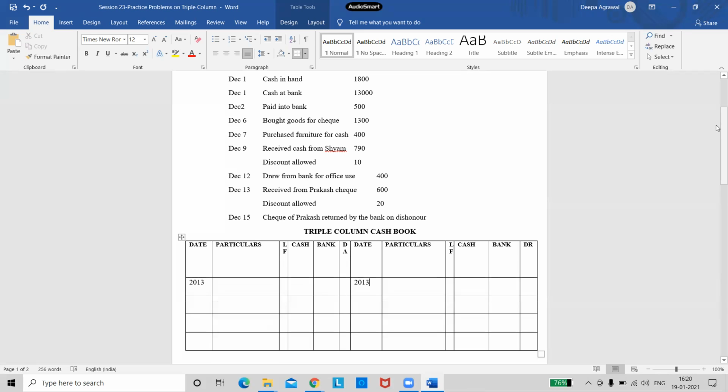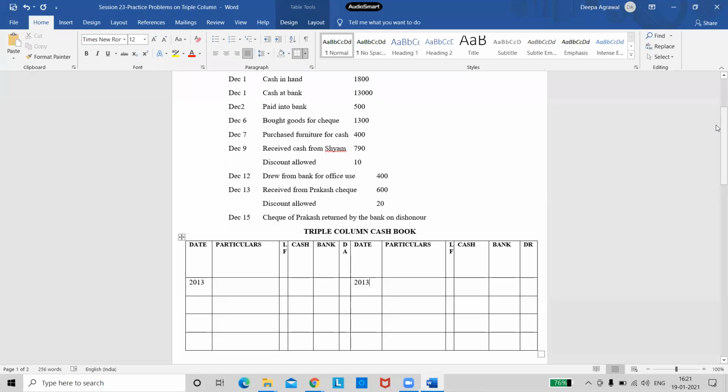So see the first one. First entry is December 1st, cash in hand 1800. Again, we have December 1st, cash at bank 13,000. So what does this entry mean? Opening balance, correct. So cash in hand, he says 1800 as the opening balance and cash at bank is 13,000 as the opening balance. So remember the first point which we discussed in the 5 major points.